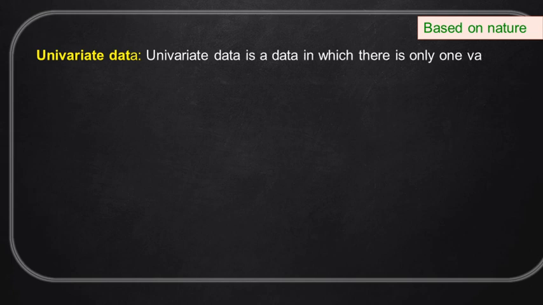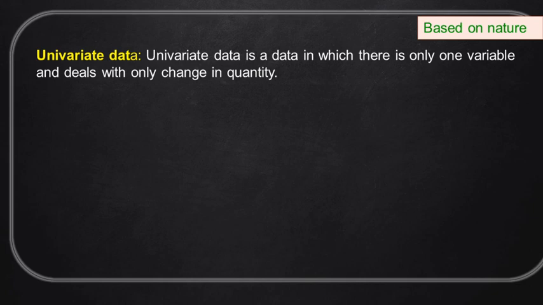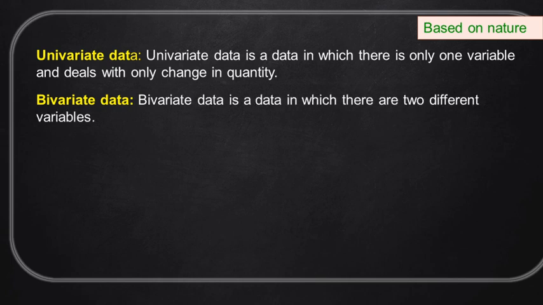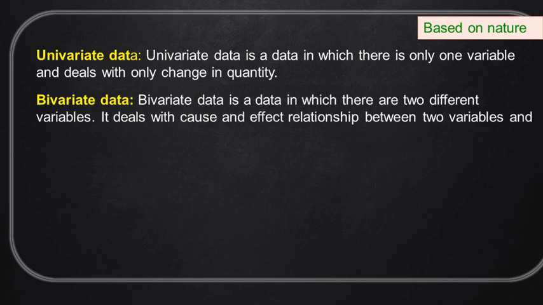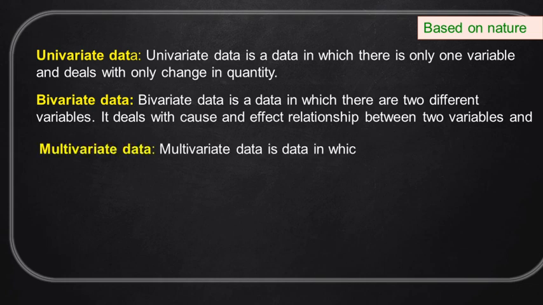Now, data is also classified as univariate data, where the data is under only one variable, plant height, so we have different values of plant height. Bivariate data is where data is related to two variables at a time, such as plant height and yield. A particular plant has its yield and its plant height. These two variables are considered at a time, so it is bivariate data. In this case we can study how one is related to the other.